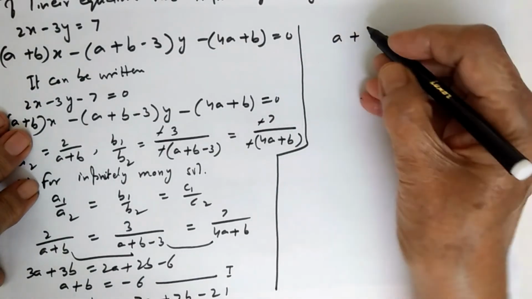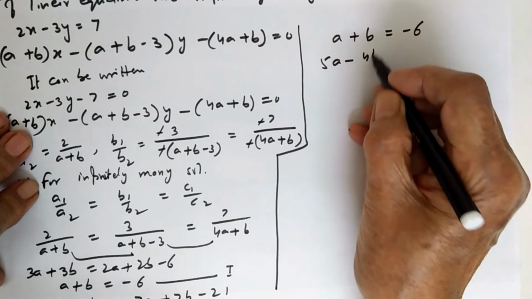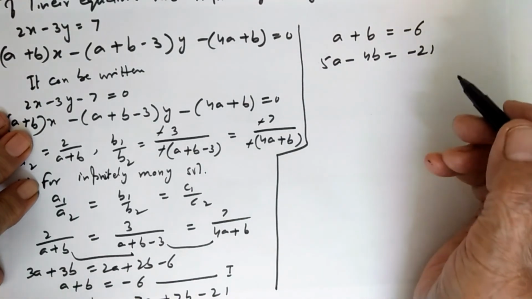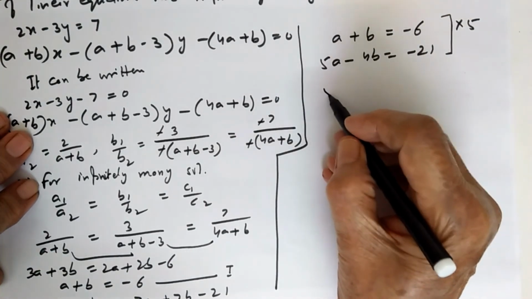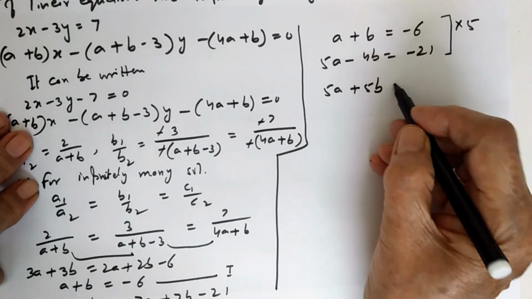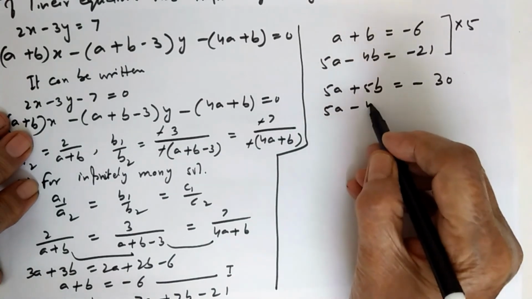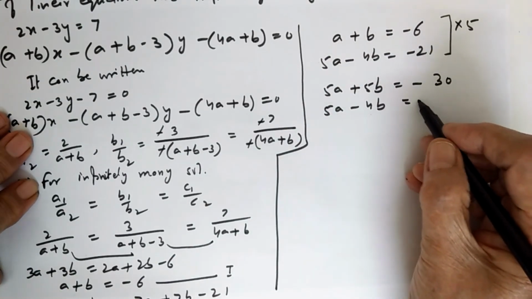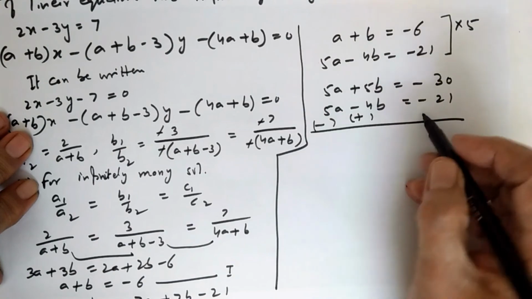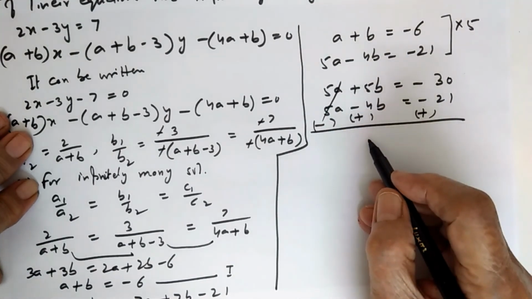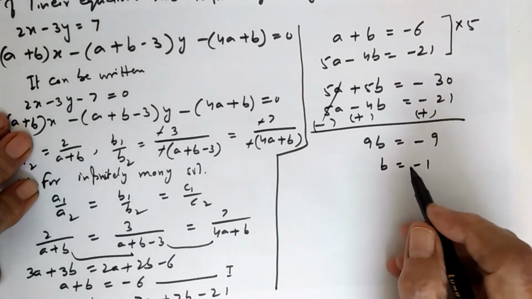मैंने आपको आगे बताया था when there are two variables you need two equations. So we have got 5a minus 4b is equal to minus 21. Elimination, make the coefficients of a same, multiply the first equation by 5. 5a plus 5b is equal to minus 30. Second में it is already 5a minus 4b is equal to minus 21. We will subtract the two so that a वाला term जो है वो आपका cancel हो जाएगा. 9b is equal to minus 9, b is equal to minus 1.